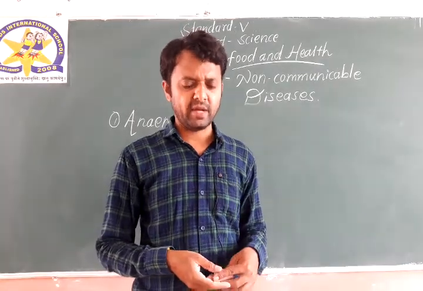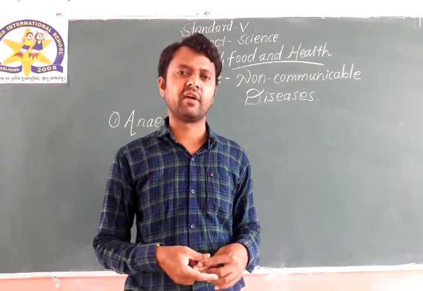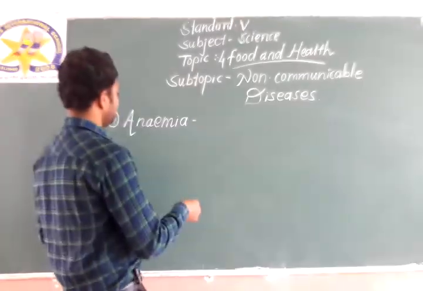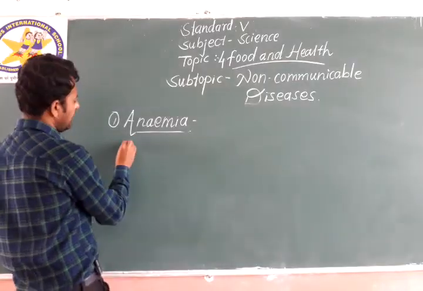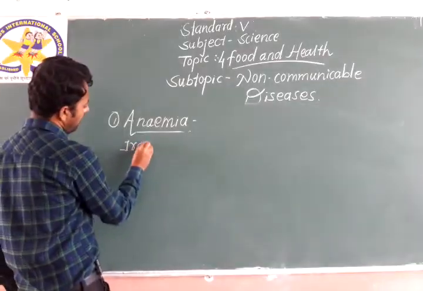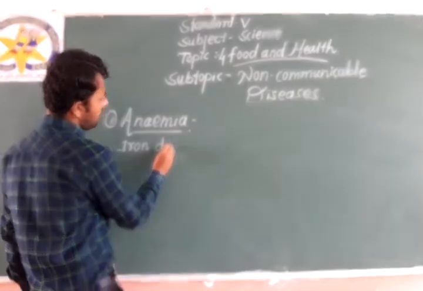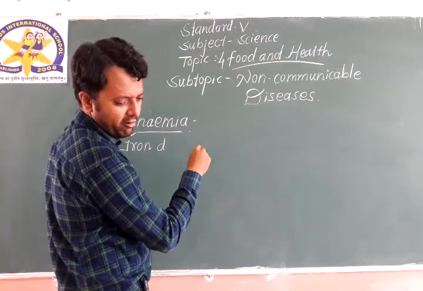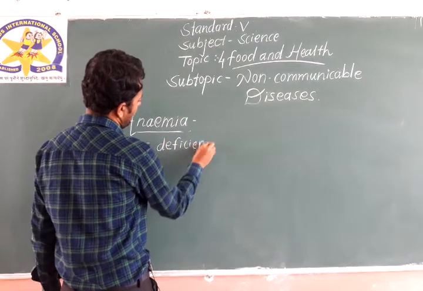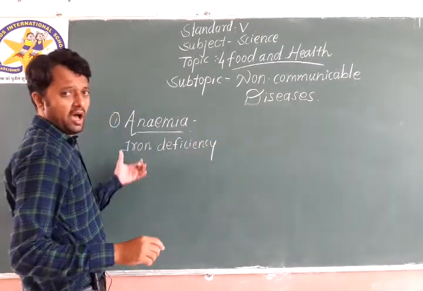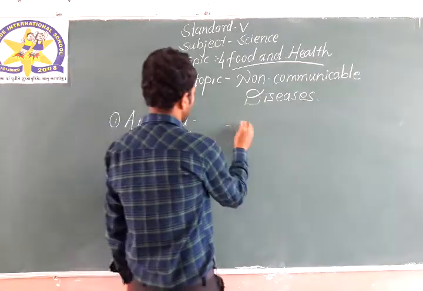Symptoms of anemia are weakness, fatigue, difficulty in breathing. It is caused due to the lack of iron. This is the iron deficiency disease.